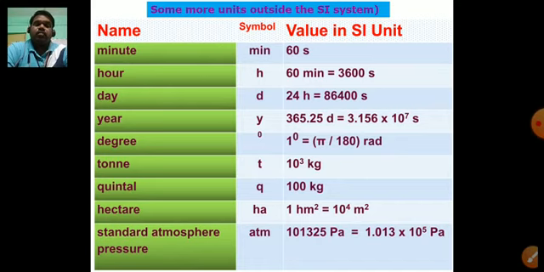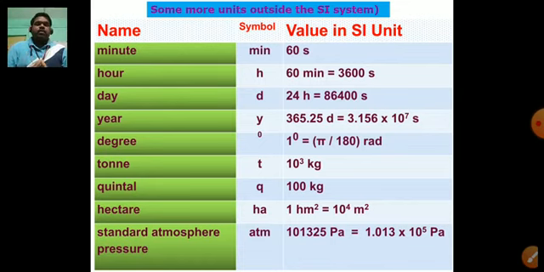In the same way, time can also be measured in hours, and period can also be measured in year, and angle can also be measured in degree, and mass can also be measured in tons, in quintals, and area can also be measured in hectares. The atmospheric pressure can also be measured in ATM.